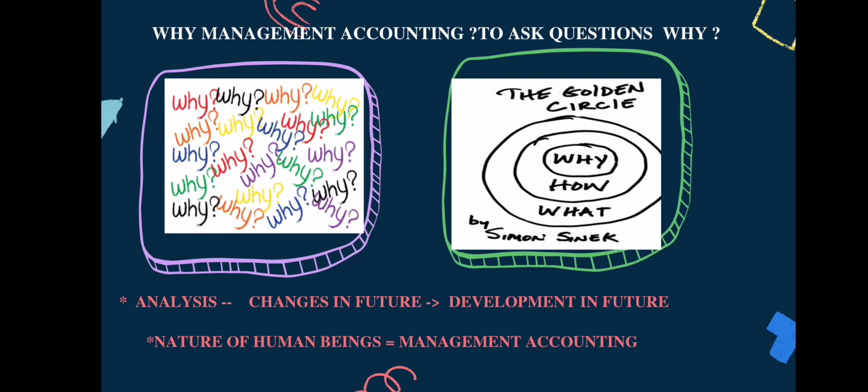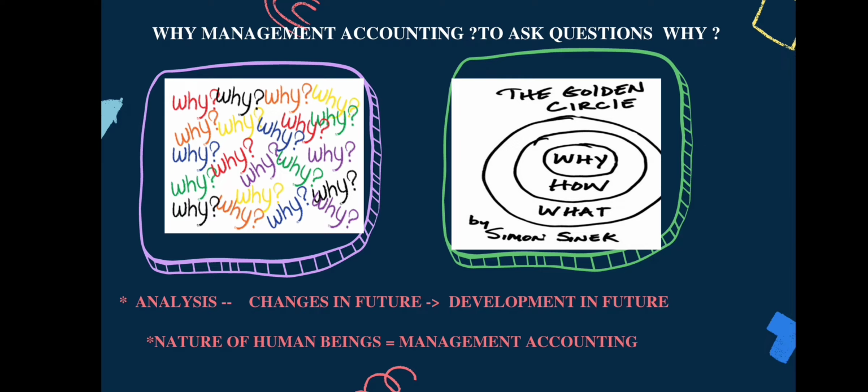Why management accounting? We have seen the three streams of accounting. We now know very well why we use financial accounting: just for making the records, we enter all the transactions, and bookkeeping is maintained in a proper way. Every year, all the accounts will be prepared and displayed in the annual report of the company.